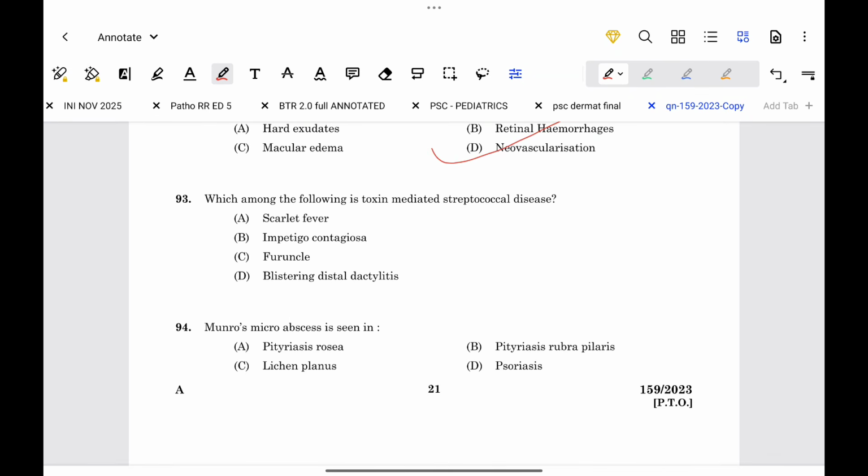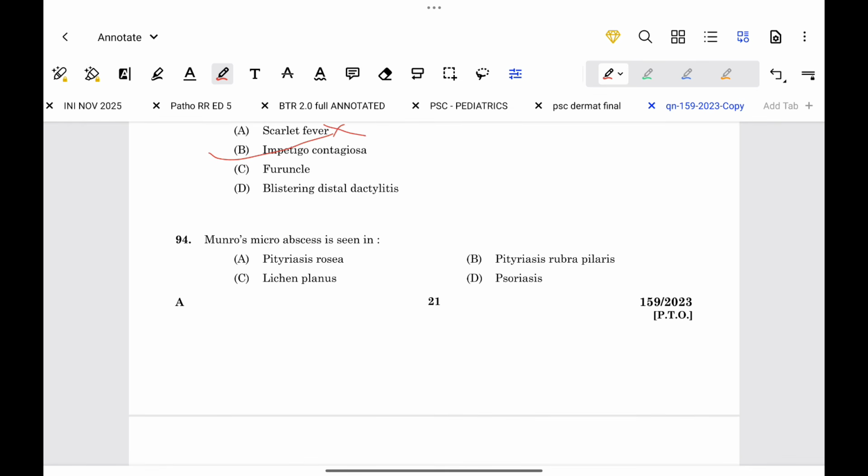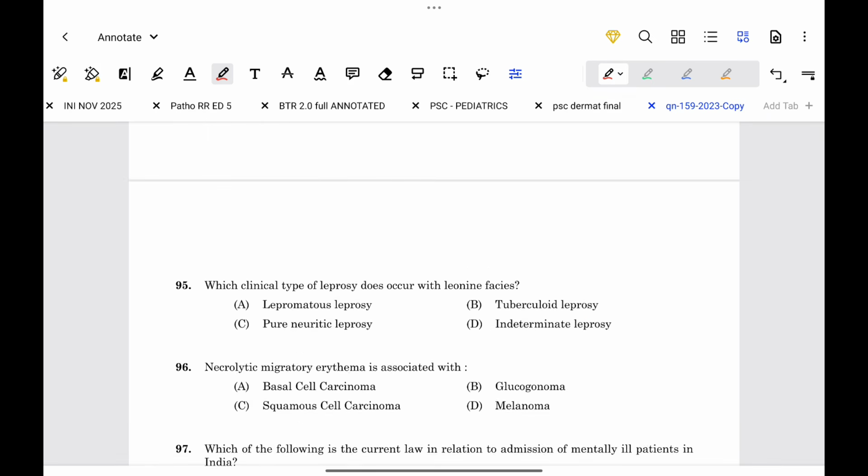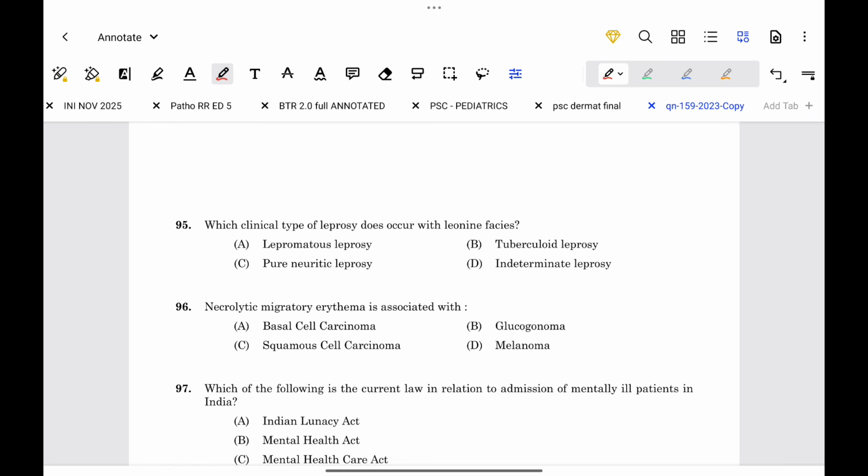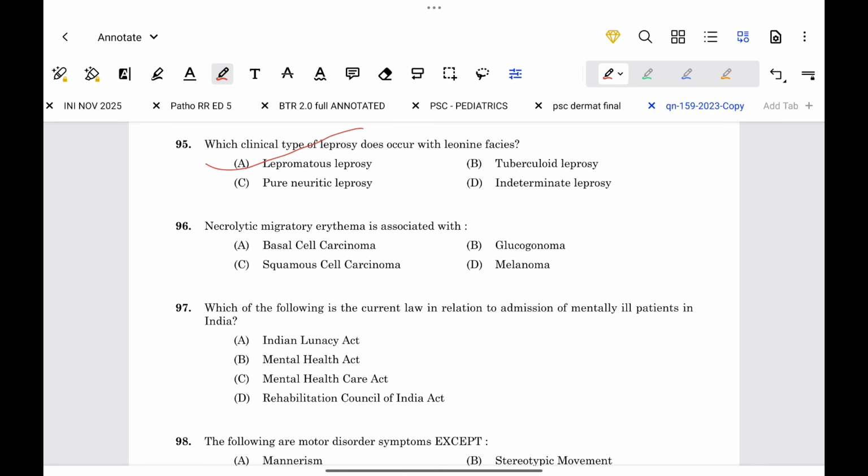Which among the following is a toxin-mediated streptococcal disease? This is not toxin-mediated. Here, impetigo contagiosa is the toxin-mediated streptococcal disease. Munro microabscess is seen in the stratum corneum in psoriasis. Which clinical type of leprosy occurs with leonine facies? It occurs with lepromatous leprosy. Necrolytic migratory erythema is associated with glucagonoma.